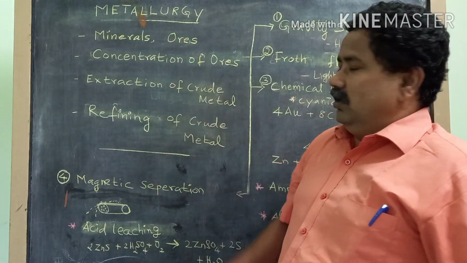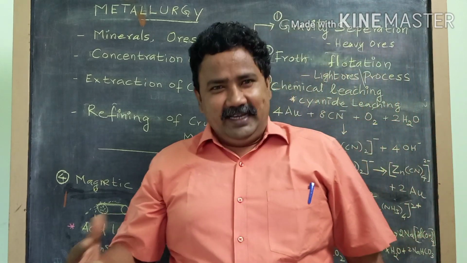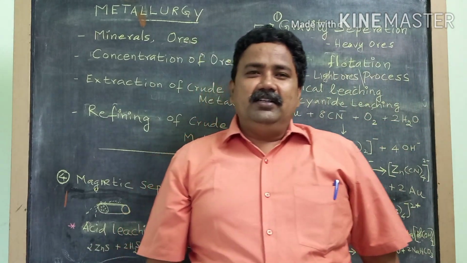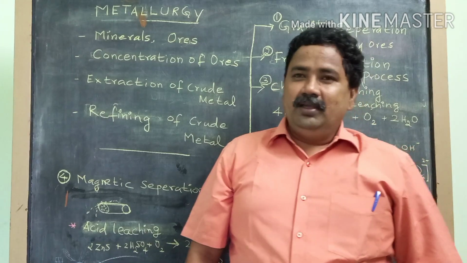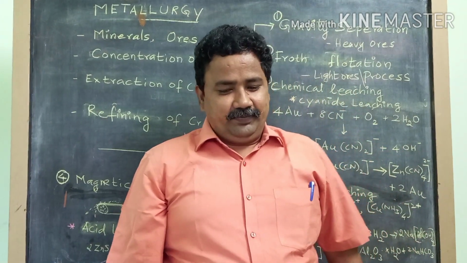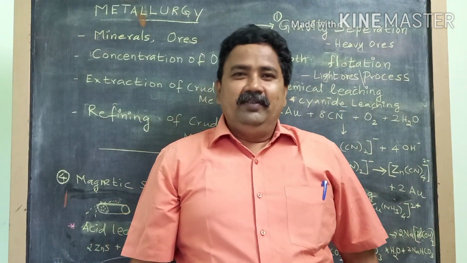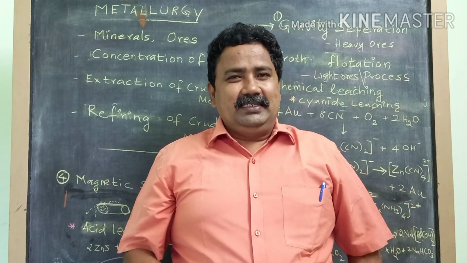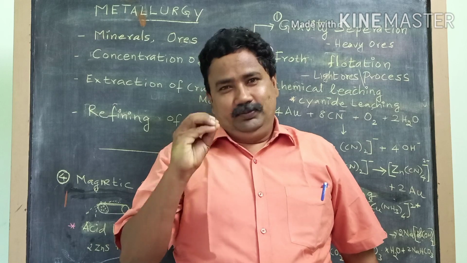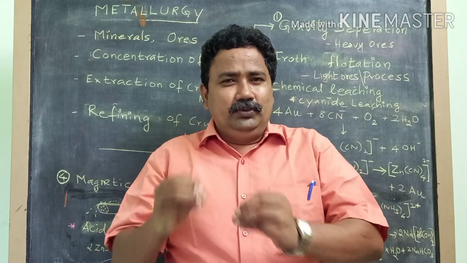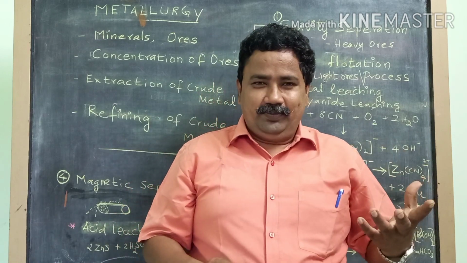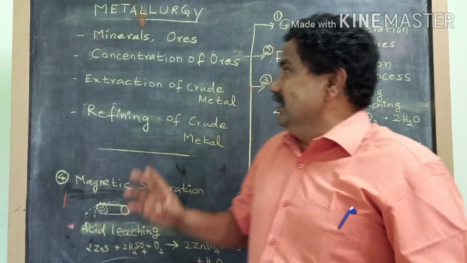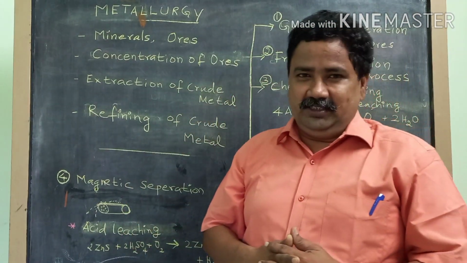See, the ores which are obtained from nature contain non-metallic impurities, rocky materials and siliceous matter which have to be removed. All these impurities are together called gangue. This gangue should be removed from the ore. So for that, we use this concentration process.